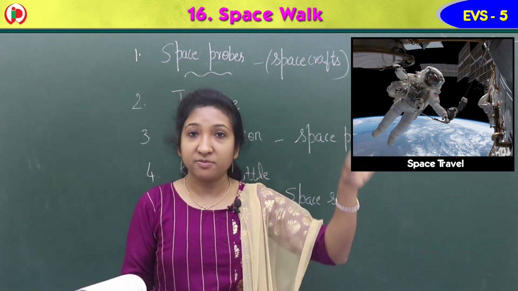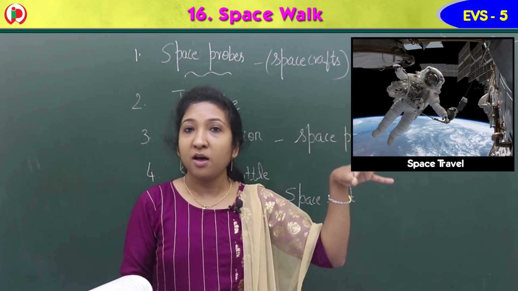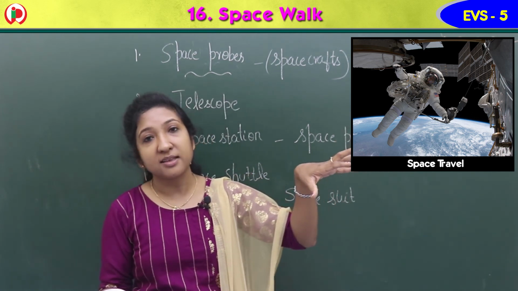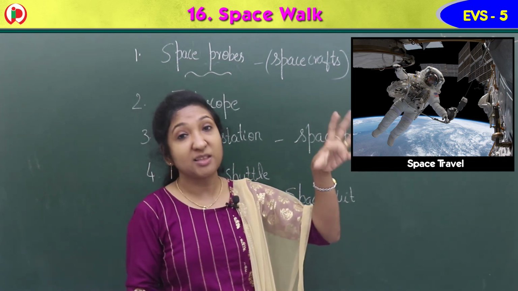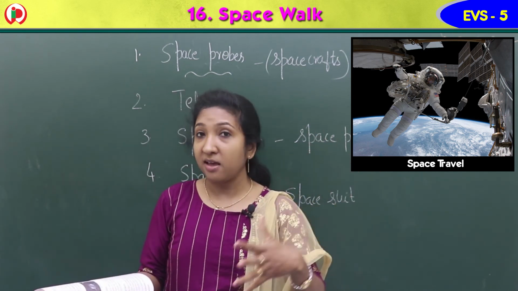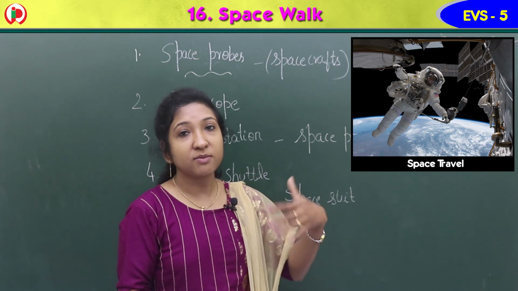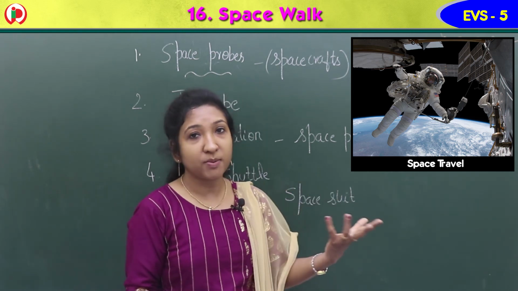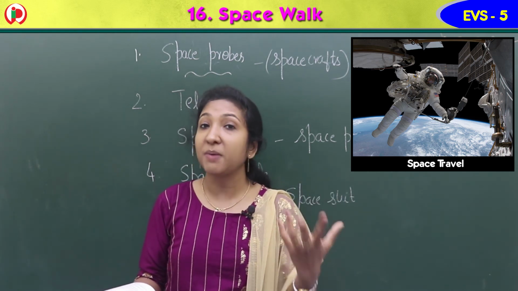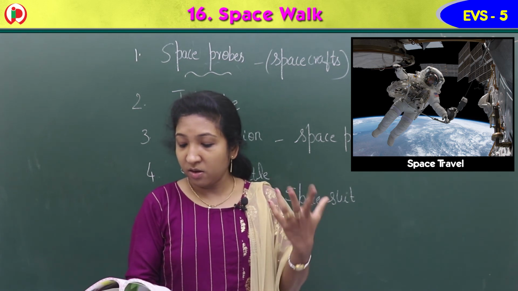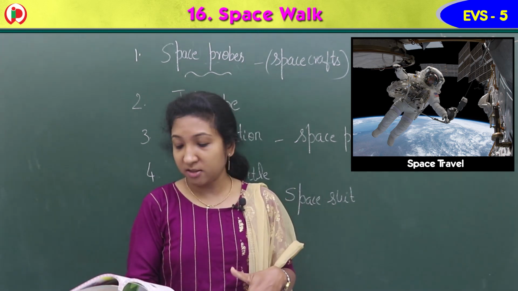Yes, they fly because there is no gravity. So they have to wear a space suit so that they get air, oxygen, and can drink water, and at the same time protect themselves from the space dust particles. They use the space suit to travel outside the spacecraft.